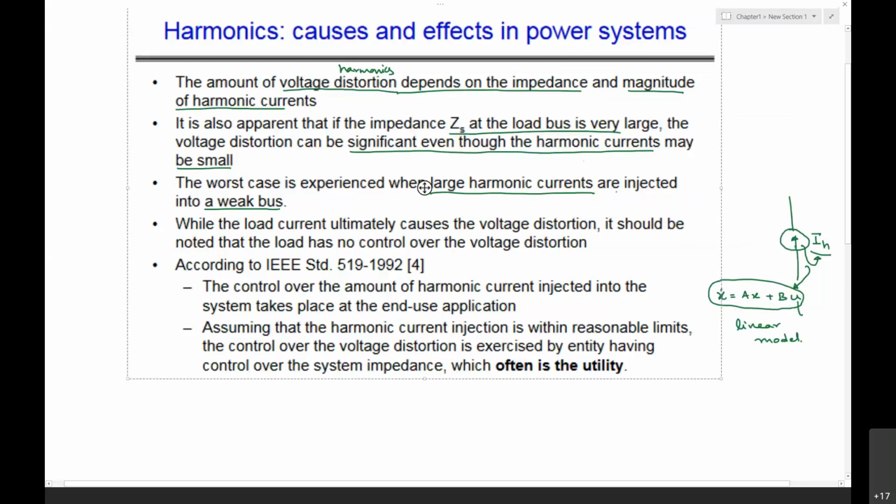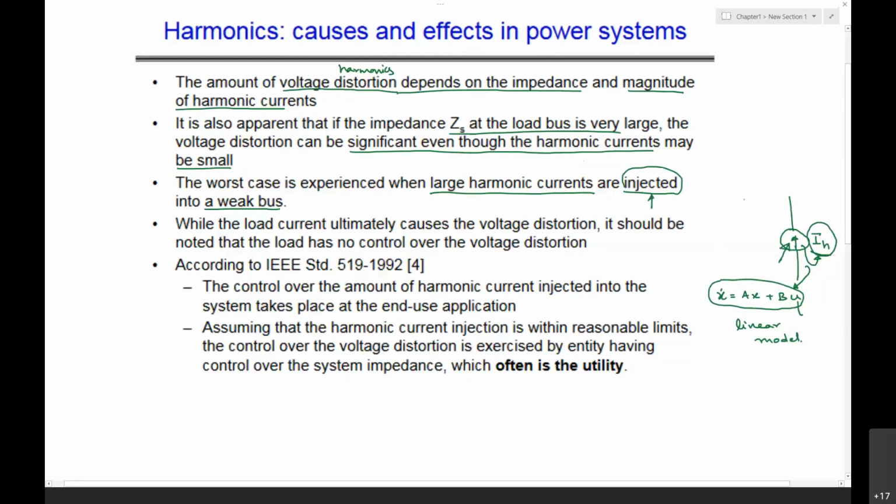A nonlinear load is considered as a current source. Any kind of nonlinear load is considered as a current source. Because of that, we say the harmonic currents are injected into the weak bus.